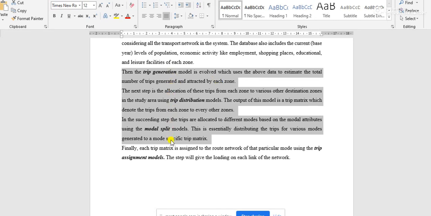All these three will be used in this last stage, and these will create a transportation network.